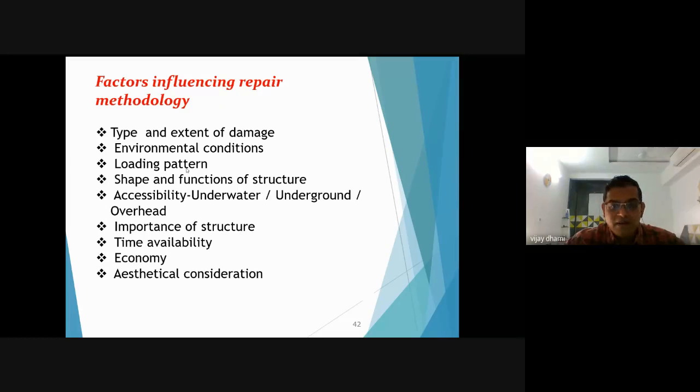Another factor is time availability. In how much time do you need to get the structure repaired? This time is also a factor in deciding a repair material and the repair techniques. Another factor is economy. This is the biggest factor in deciding a repair material and repair techniques. And last is aesthetical considerations. When you are repairing any buildings or structures, if you deal with aesthetics, then the repair material and techniques can also change.